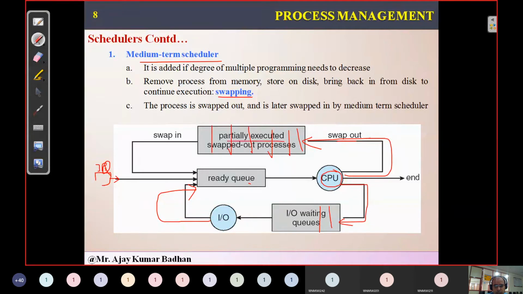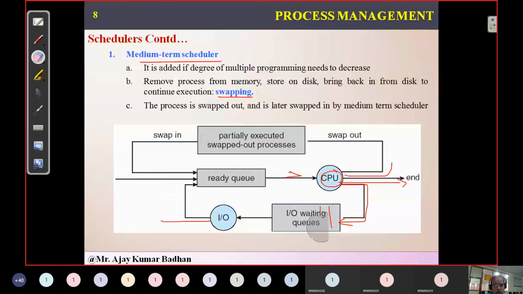Partially executed swapped-out processes will be placed here. Once I get the turn again, meaning the other process has completed its task, I get the chance again. We call this swap in. Again, I will come back to the ready queue and wait for my turn. As soon as I get the turn, I'll get the CPU and perform my work. So this is how the medium-term scheduler actually works.